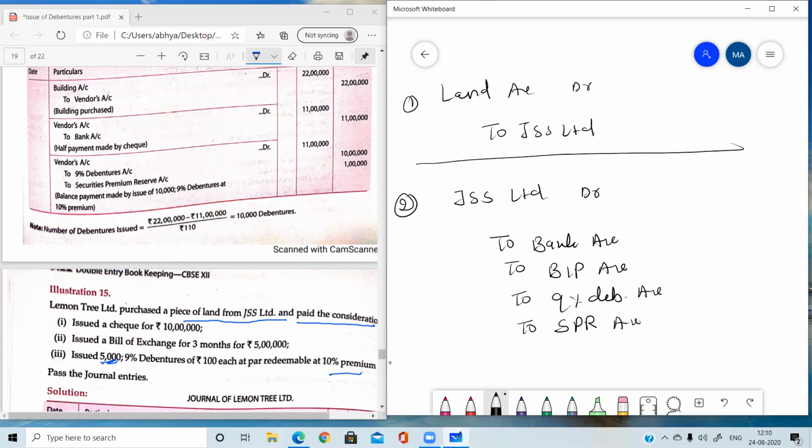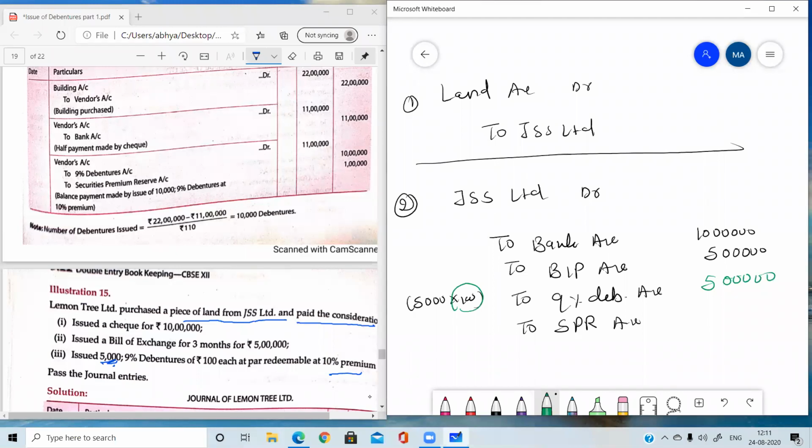Okay, now write the amount. Check we have issued for 10 lakh. Bills payable we have accepted for 5 lakh. And the debentures, 5,000: 5,000 into 100, the face value of a debenture. If it is given, then it is okay; if not given, then assume it as 100. So it's 5 lakh.